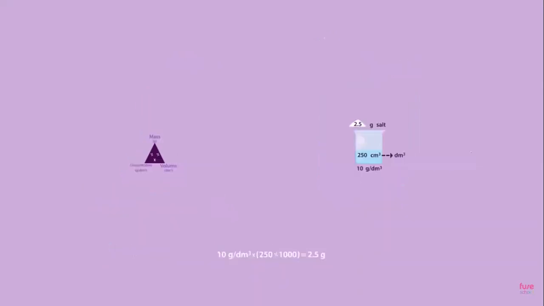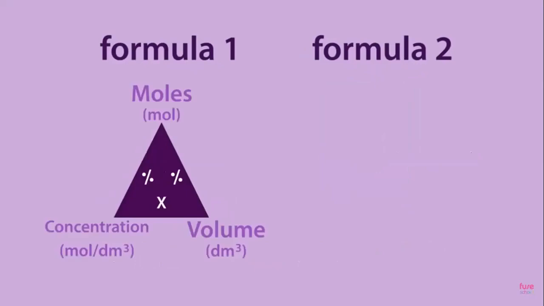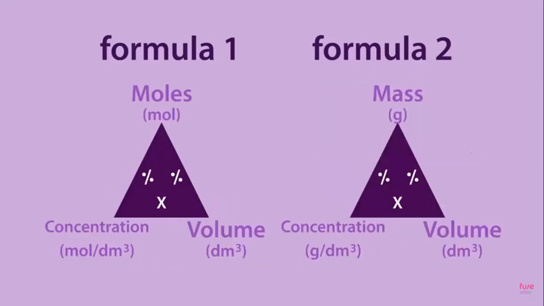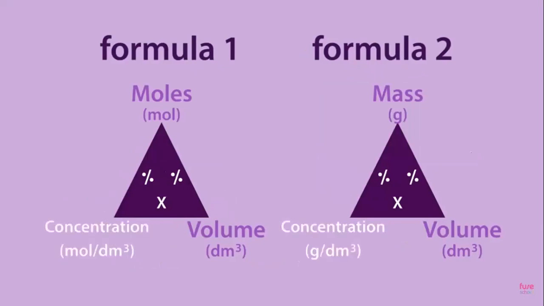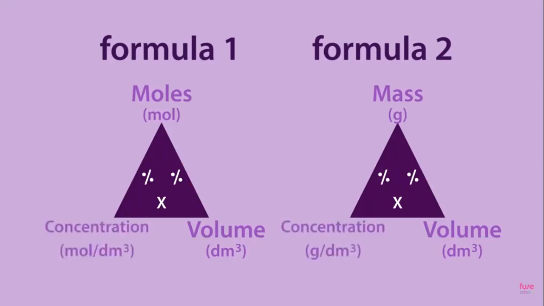In summary, there are 2 ways of calculating concentration. One involves moles, the amount of solute, the other, the mass of the solute. When calculating the concentration, both ways involve dividing by the volume. The formula triangle can be used to calculate any quantity by covering up the one you need to find and using a multiplication or a division as shown in the triangle.